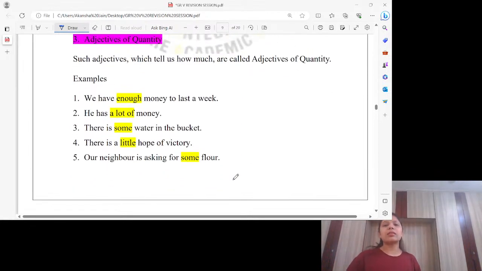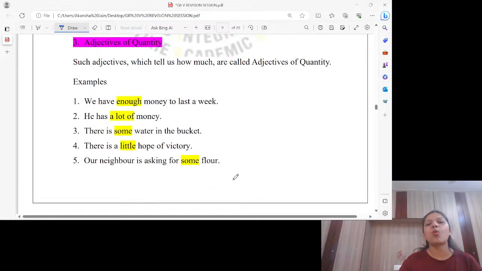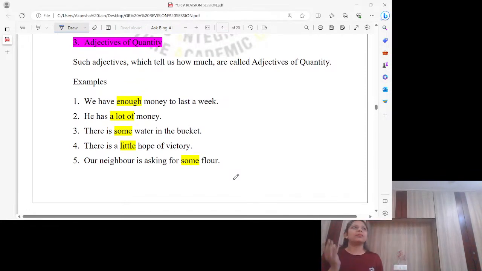Now, the next and the third type is adjectives of quantity. Quantity, quality, and number. Number was suggesting something to us that yes, we are talking about numbers. Quality, that means quality of a person, thing, place, anything. Now, when I talk about quantity, of course, we use it for uncountable nouns. So see, such adjectives which tell us how much are called adjectives of quantity.